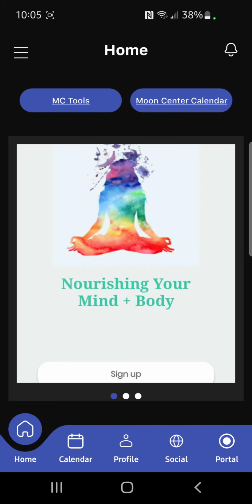This is a demo of the SatMom app, Women's Moon Center's membership portal. So once you log in, you are brought to your home screen. Please keep in mind all the content that you're seeing in this demo is just for testing and just for placement.